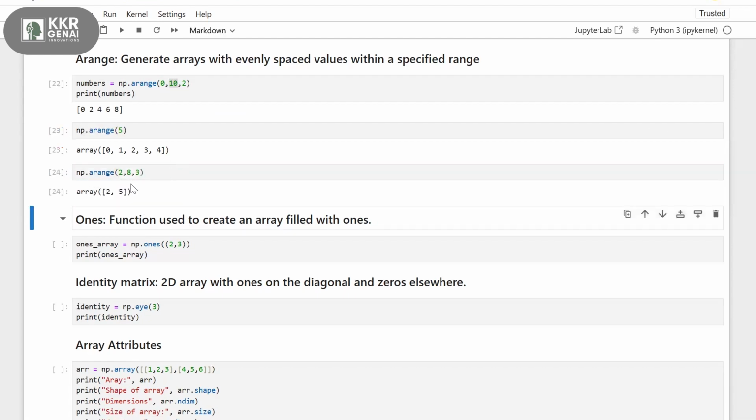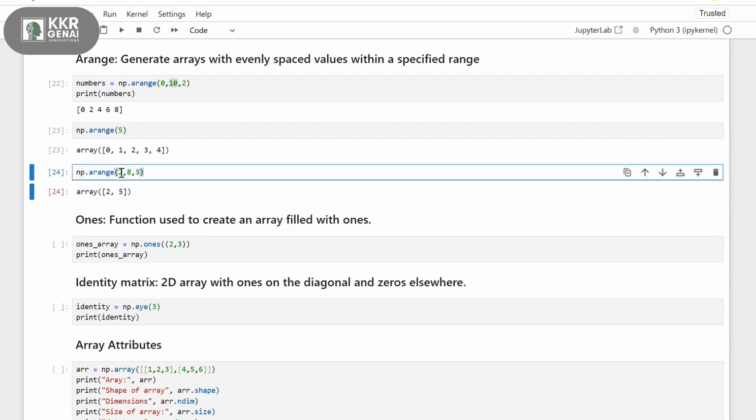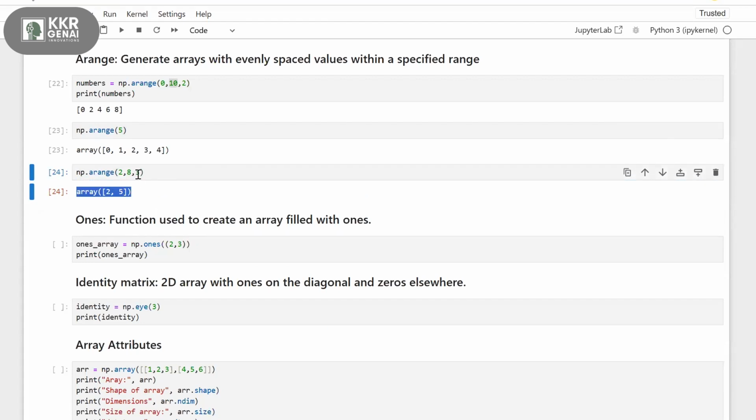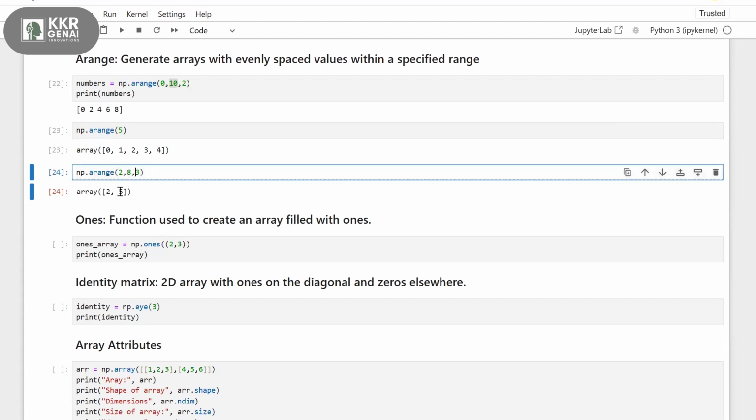If you use another one, 2, comma 8, comma 3, we are getting the numbers from 2 to 8 with a difference of 3. First our starting point is 2 and our step size is 3. So 2 plus 3 is 5, and if you further add 3 to this 5 it will go to 8, but it will exclude 8. So we'll get the numbers from 2 to 7 with a step size of 3, and I'm getting the output of 2, 5.